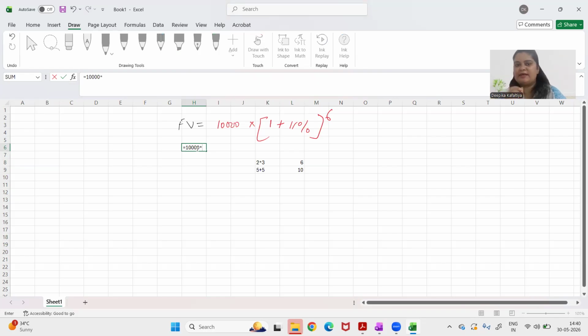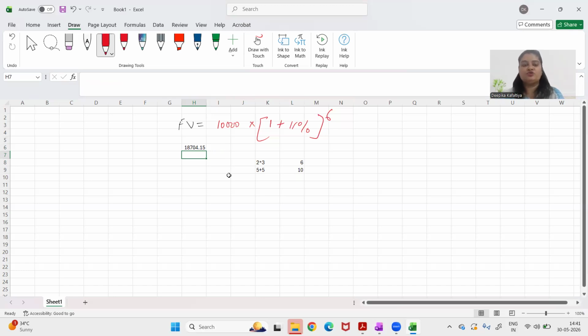It gives you the asterisk sign, which is the multiplication sign for Excel. Bracket open, 1 plus 11% raised to the power 6. This is your answer. So if your 10,000 rupees grows at 11% for 6 years, eventually at maturity after 6 years, it becomes 18,704 rupees. So this is one way of finding it out.